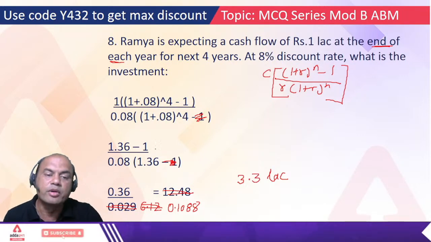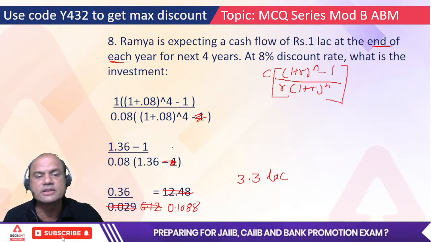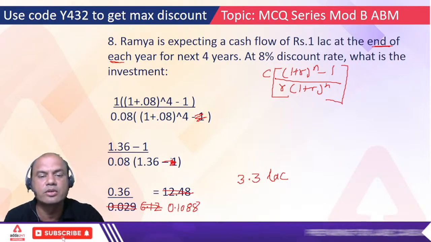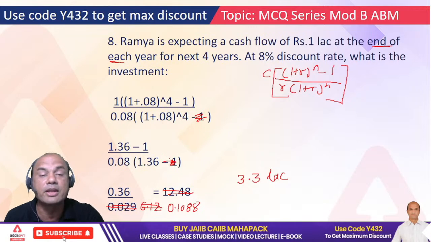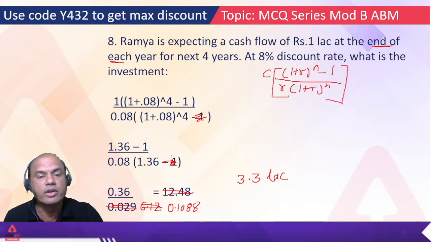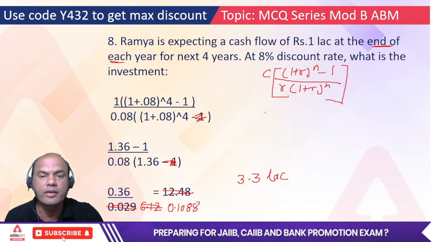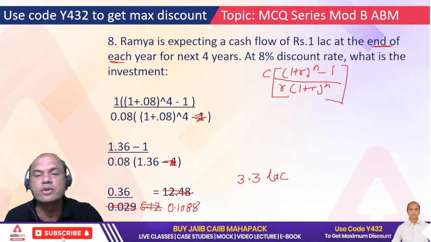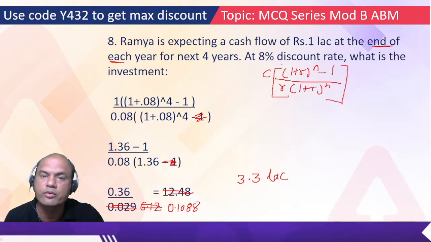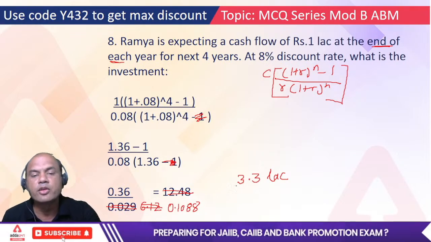Okay, so look at this problem properly. It's a simple problem. The calculations do happen, means errors do happen even in your exams. Remember, when you have a huge lot of pressure, you'll always feel the heat. So C into 1 plus R raised to n minus 1, the whole upon R into 1 plus R raised to n. Use this formula to find the present value. Okay, so you must get this answer.